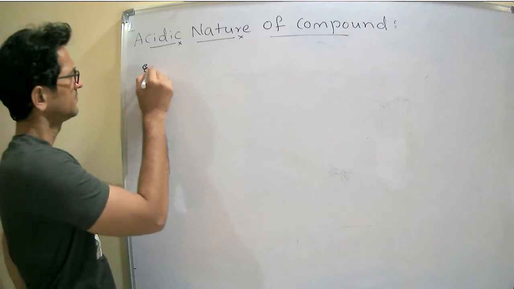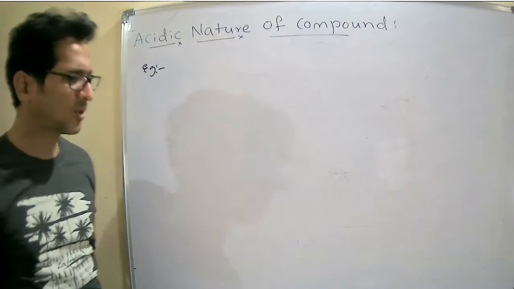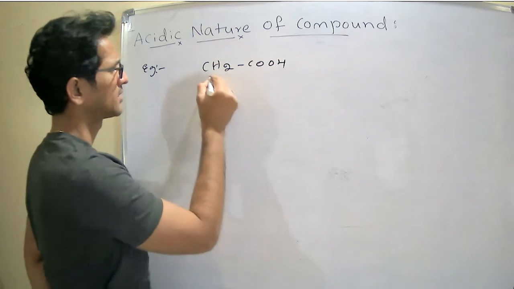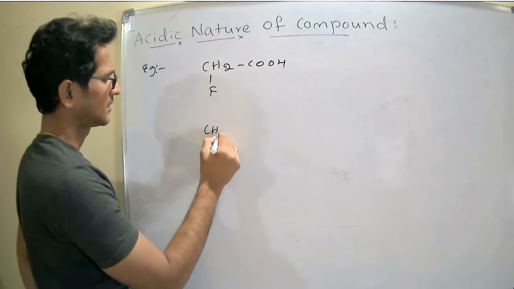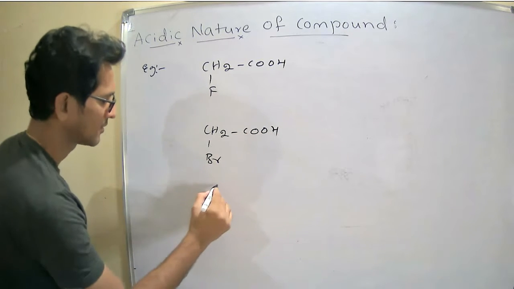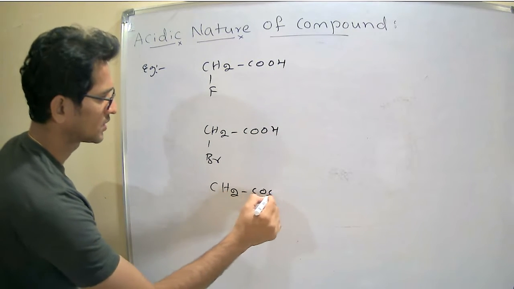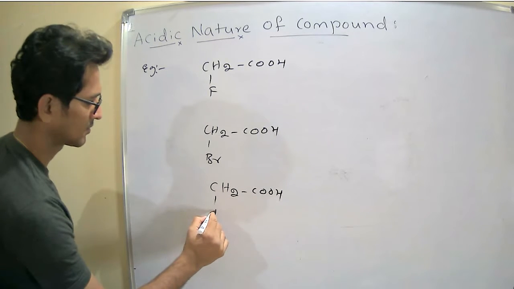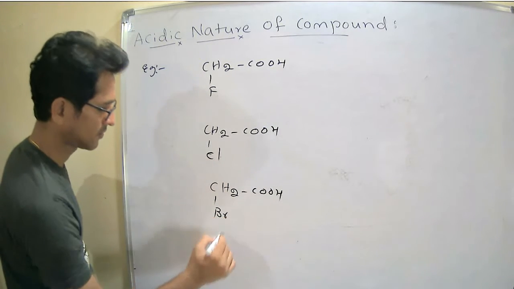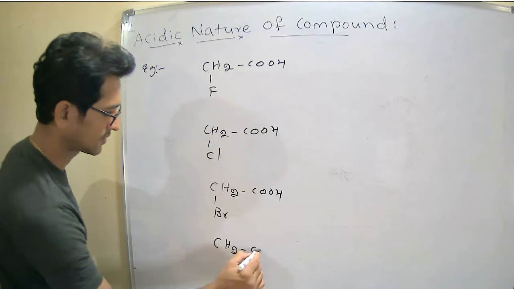Next example. CH2COOH, CH2COOH, CH2COOH, CH2COOH.